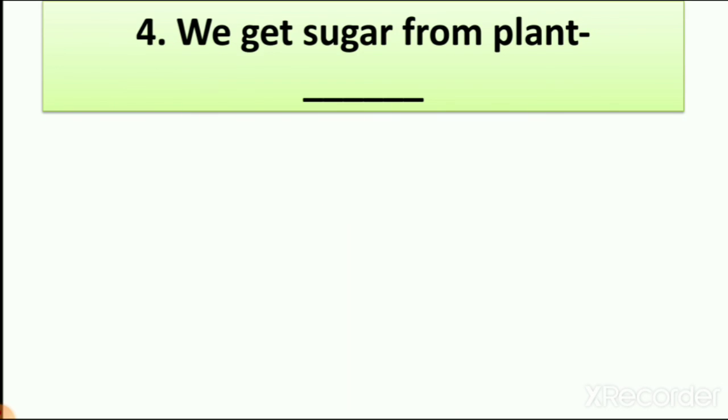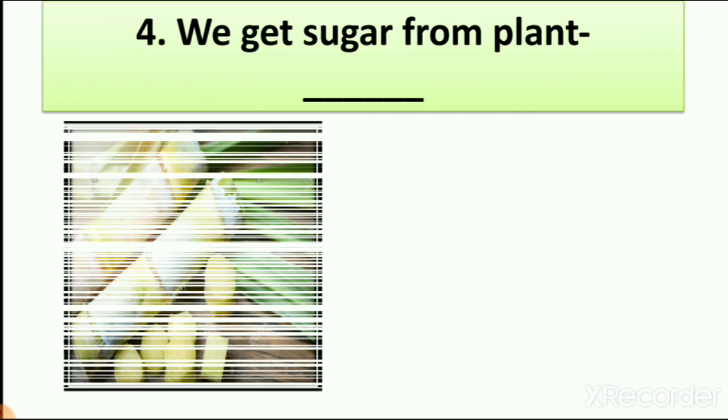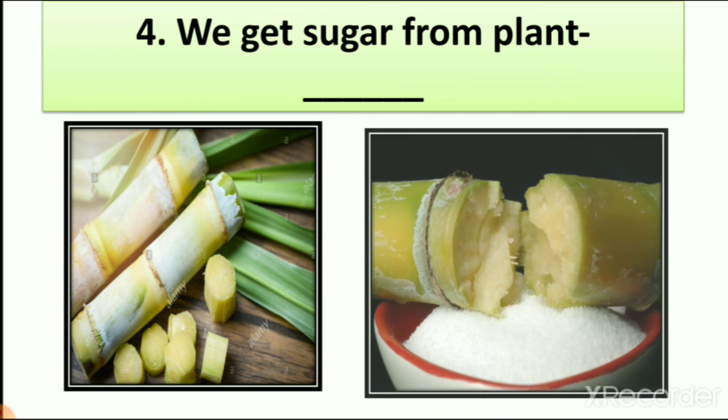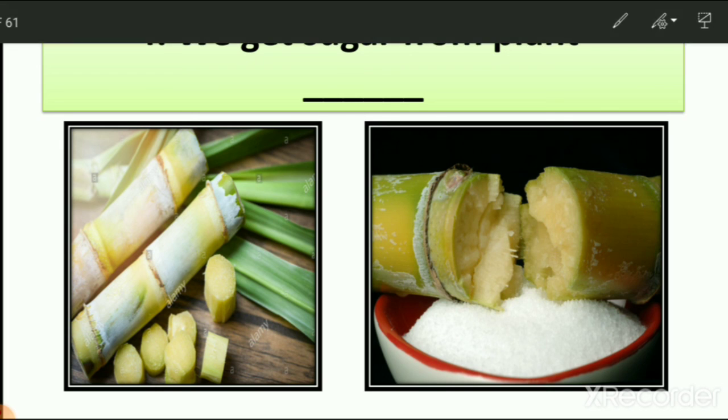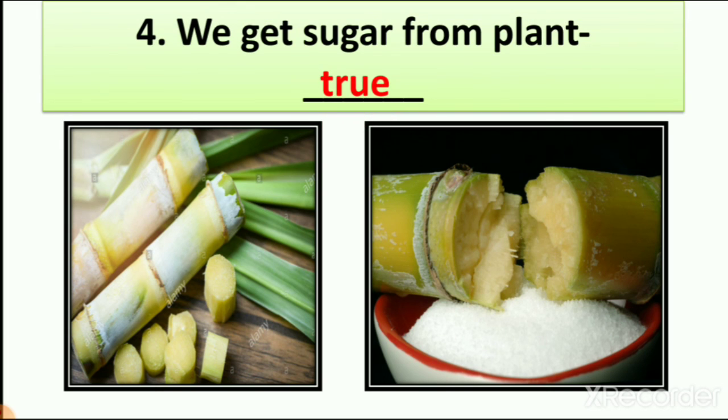Then number 4, we get sugar from plant. So here you can see sugar cane and you can see sugar also. And sugar cane is the fruit of the plant. So it means we get sugar from plant is right answer. So we write here true. Right? So we get sugar from plant. So when we learn about tea, coffee and sugar, we learn that we get tea, coffee and sugar from plant. So what we learned today, we revised in this lesson, right?